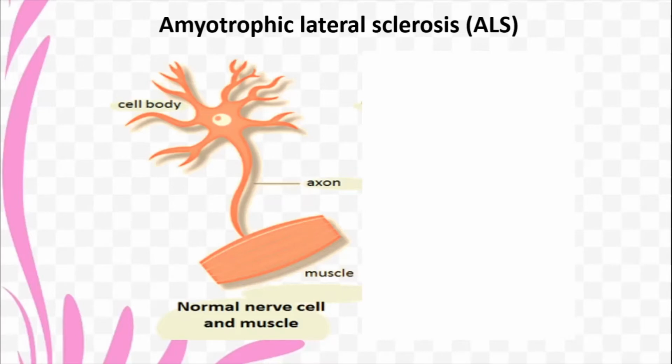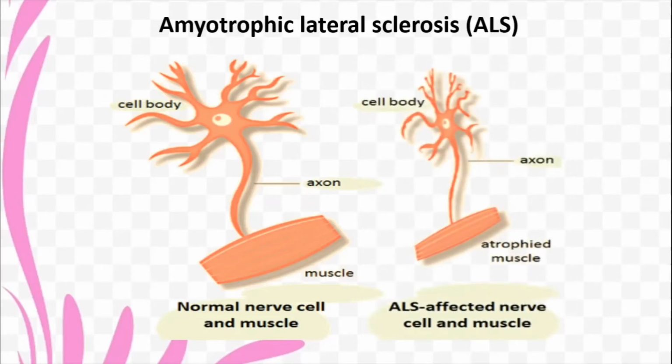Now, see, children, we have learned about neurons and dendrons and muscles and tissues in your science. You're learning it still. So, you know that nerves are very important in order to control our muscles. So, this is how a normal nerve cell and muscle look. A normal person has this kind of muscle cell or nerve cell in the body. But when a person develops a disease like ALS, see, this is how his muscle and his nerve cell become.